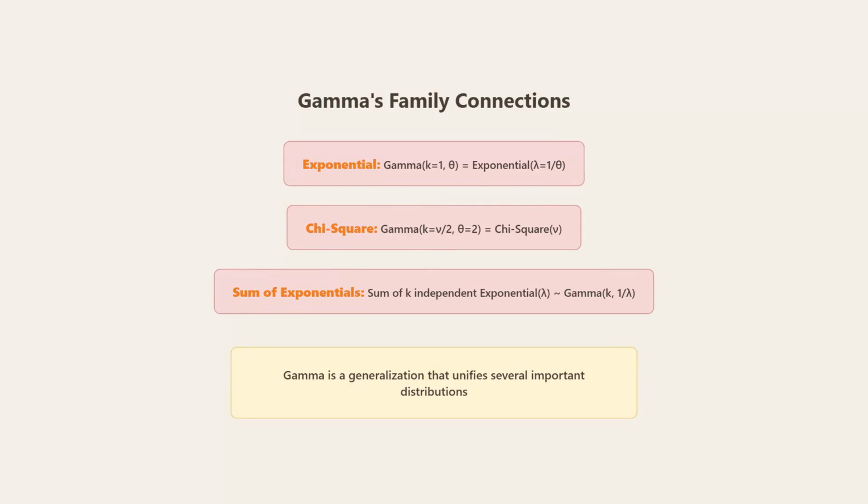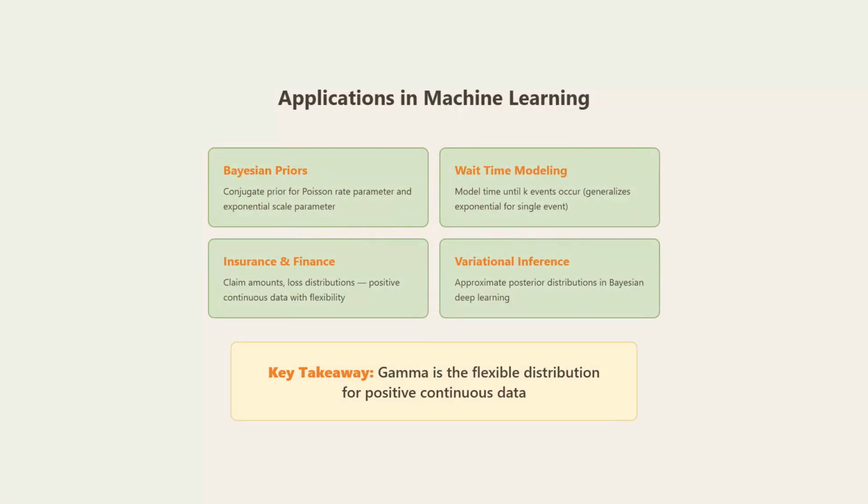Gamma has important family connections. When k equals 1, gamma becomes exponential. When k equals nu over 2 and theta equals 2, it becomes chi squared. And here's something cool. The sum of k independent exponential random variables follows a gamma distribution. Gamma is a generalization that unifies several important distributions.